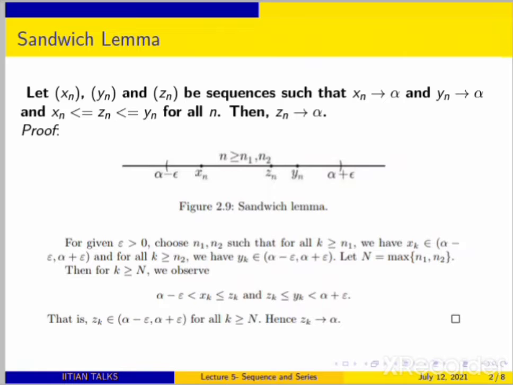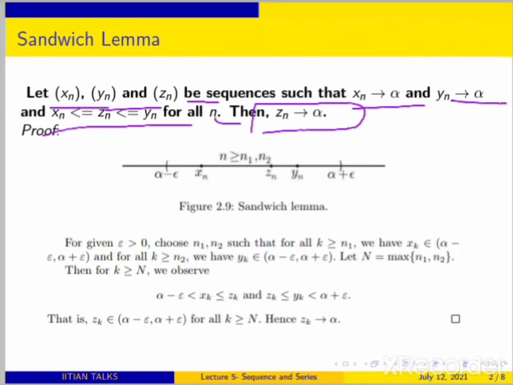So, what is that lemma basically? For that, we consider some sequences: xn, yn, and zn. These are three sequences, and you are given that xn converges to some alpha in the real numbers, yn converges to the same alpha, and zn lies between xn and yn for all natural numbers n. Then your zn is also converging to alpha.